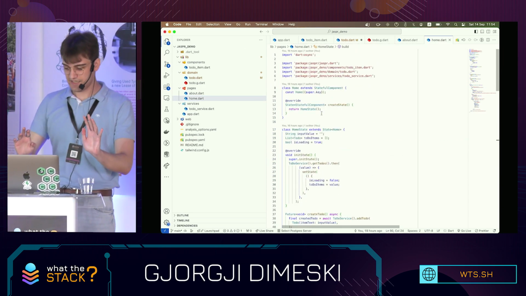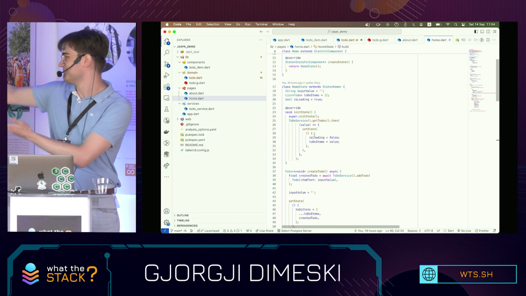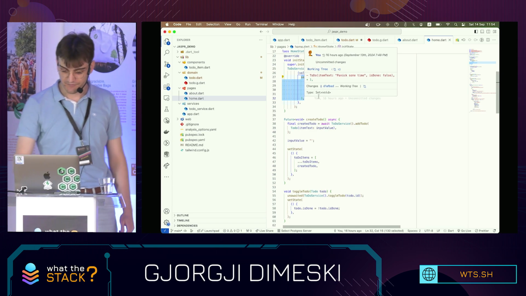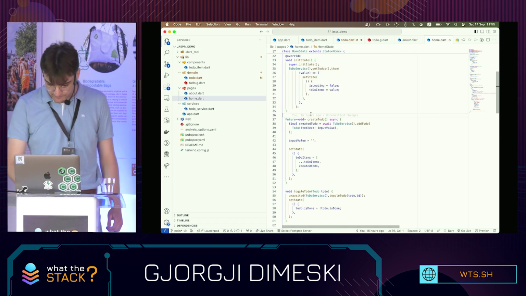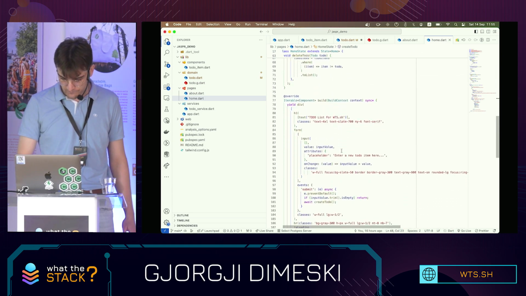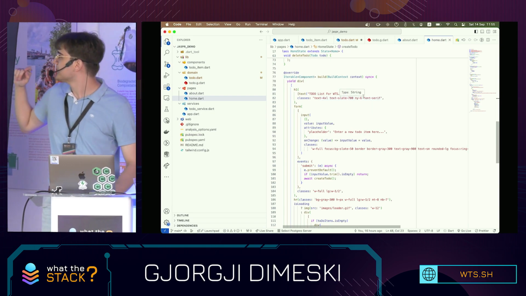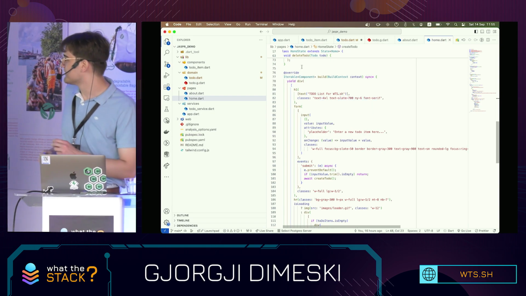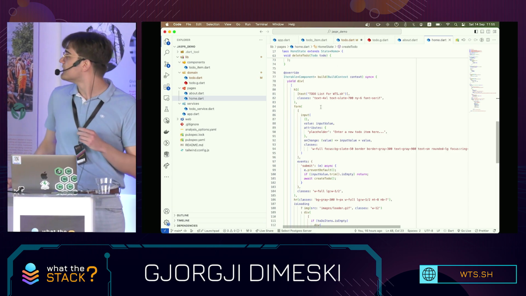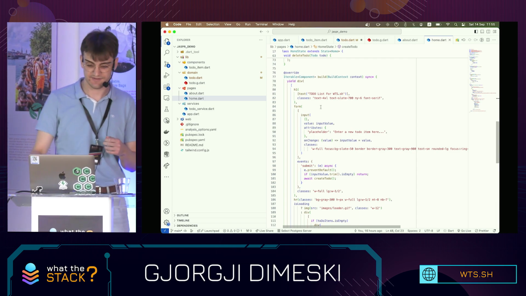So this is basically how the homepage looks. If anyone uses Flutter, it's basically the same thing. You use setState to manage the reactivity and change the state of the page. Here we see a future. And we have the build method over here. What's different from Flutter is that because HTML elements can have multiple children, you can also have a synchronous generator function that yields different elements at the same time.